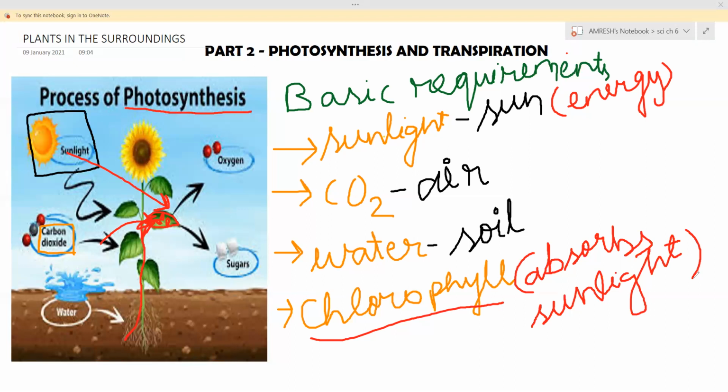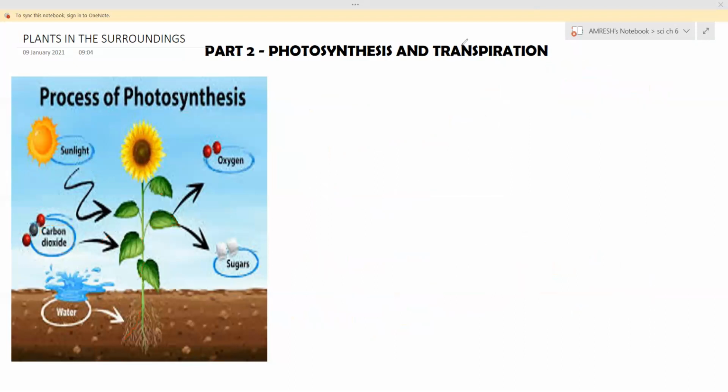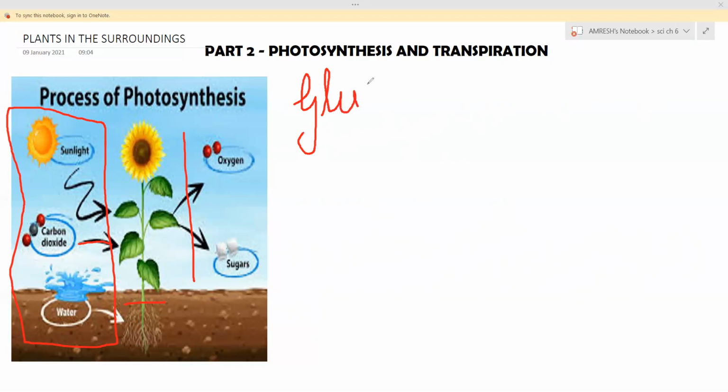Now we will learn how the process takes place. So let's learn. See, the plant gets sunlight from the sun, carbon dioxide from the air, and water from the soil. What does it give? These three are used: sunlight, carbon dioxide, water. They all are used. But what they give out is glucose. Sugars is written in the picture, but it is glucose, and oxygen.